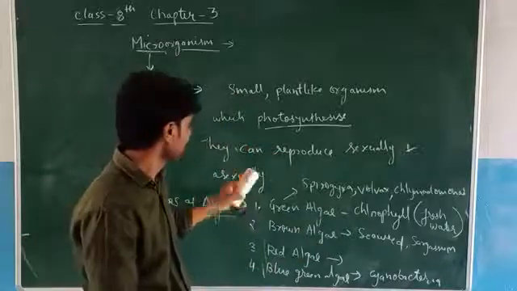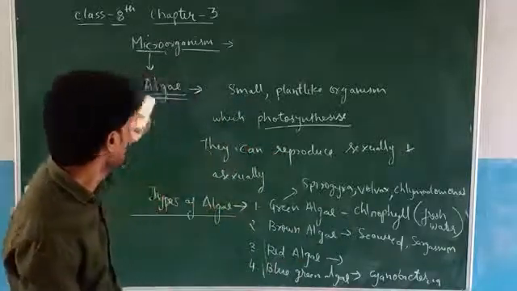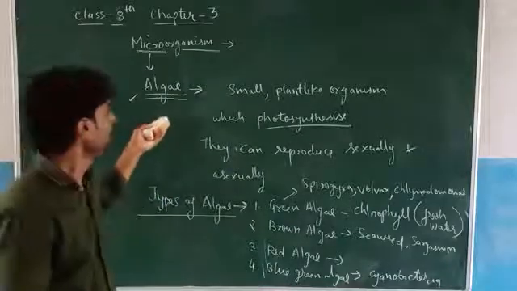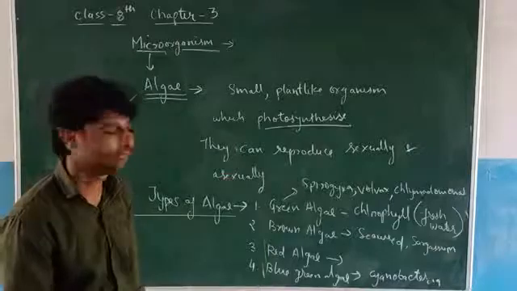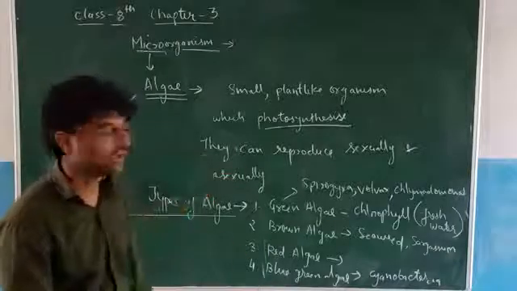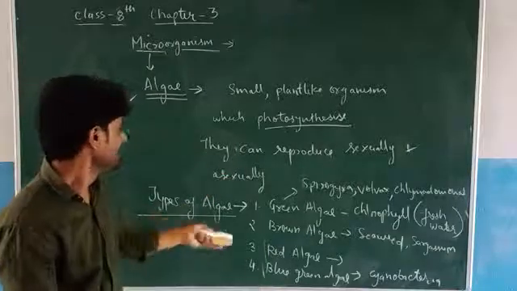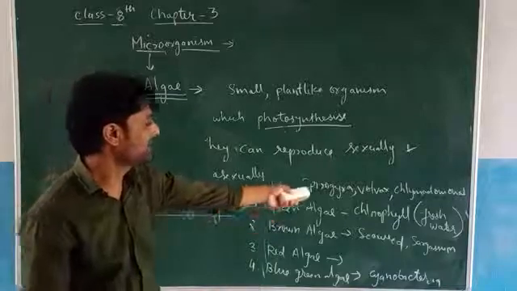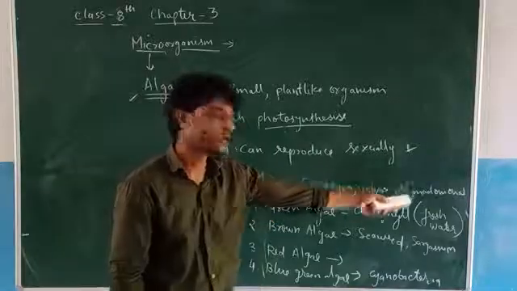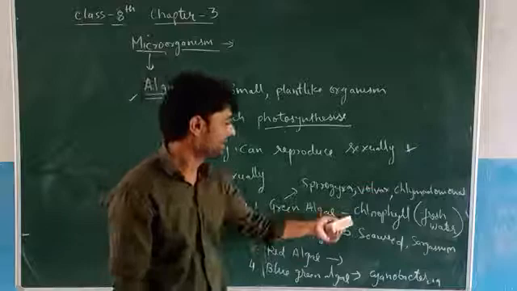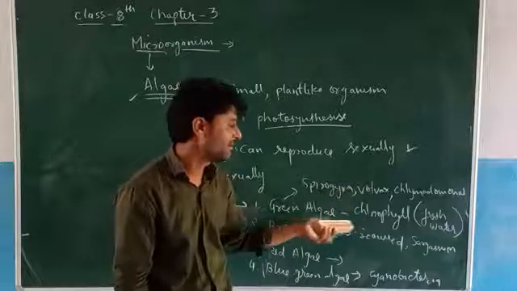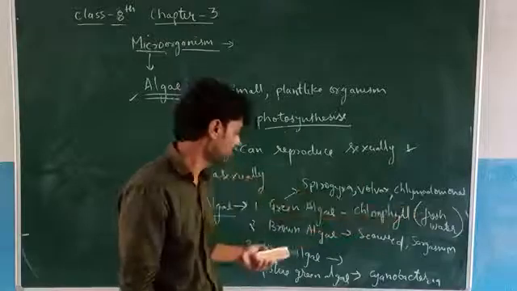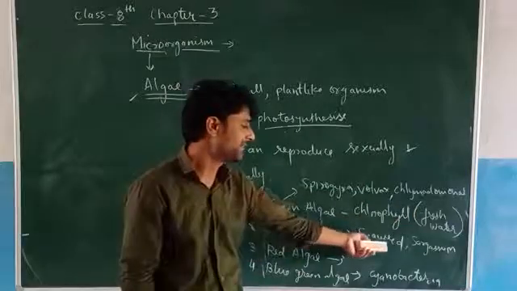Now see, so these are the algae. So is that clear? Algae are small plant-like organisms which photosynthesize their own food. They can reproduce sexually and asexually. Types of algae: green algae, example Spirogyra, Vaucheria, Chlamydomonas. Here they have a pigment called chlorophyll. Due to the presence of chlorophyll, they are green. Again, they are found in fresh water.